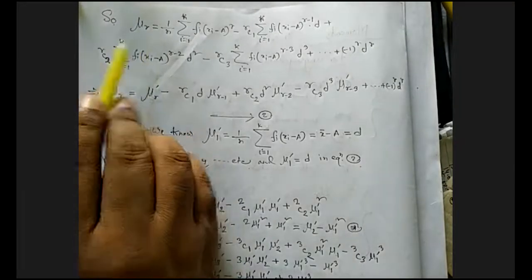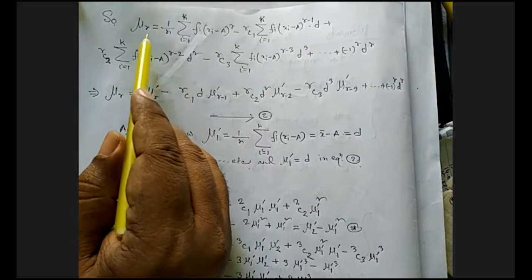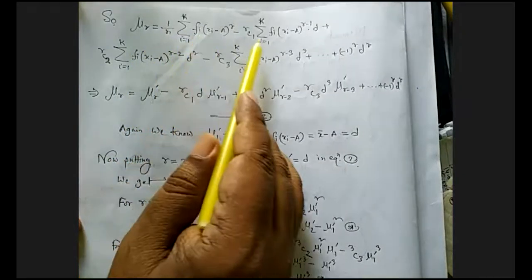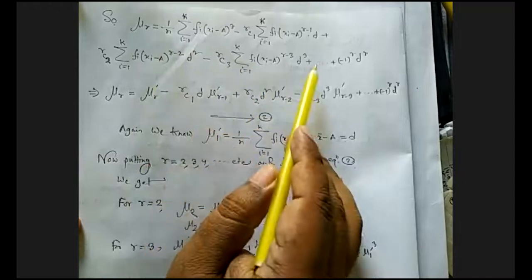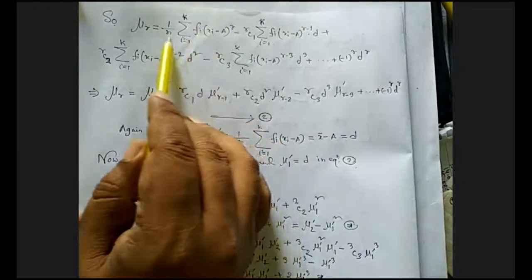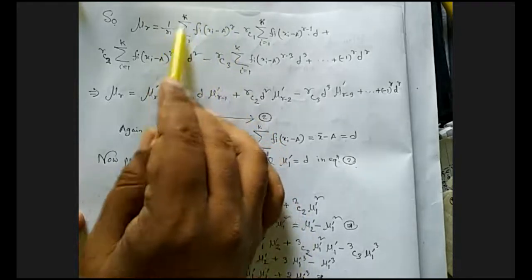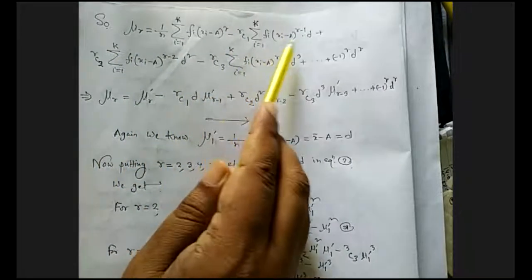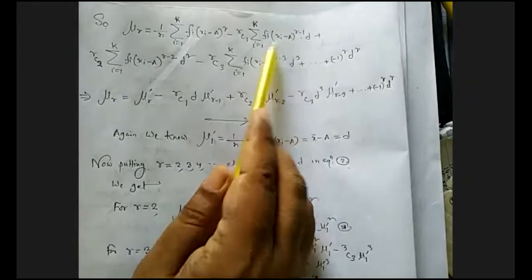Now we will multiply this term to every term. So mu r equals, just multiplying summation fi to every term, we get this. Now by the definition of moments, this is actually the rth raw moment. So mu r equals, this is the rth raw moment, and rC1, this is actually d, and this is the (r minus 1)th raw moment.